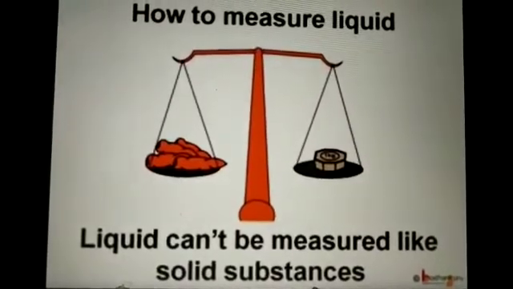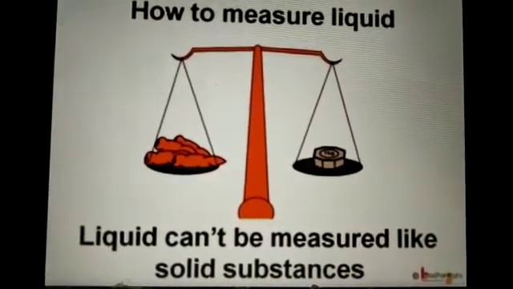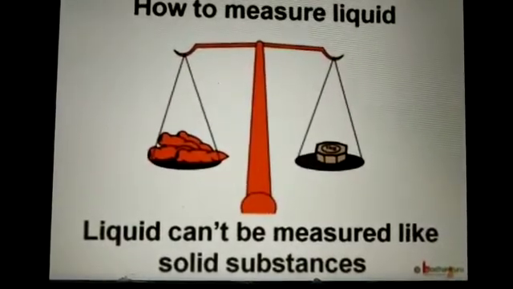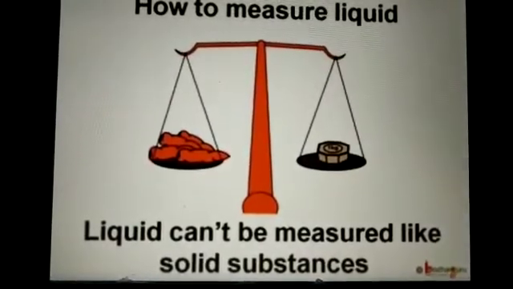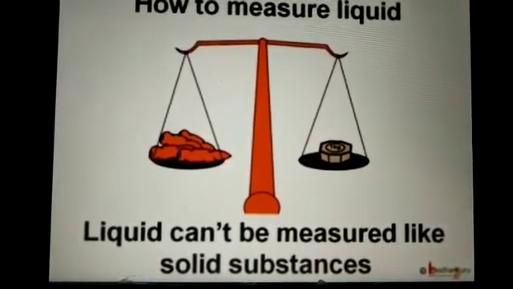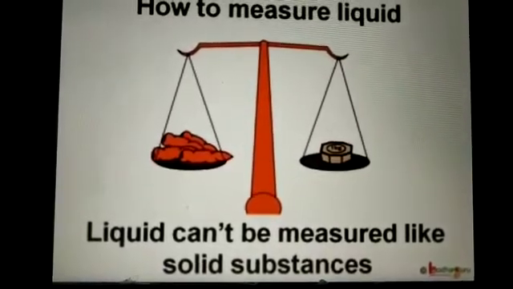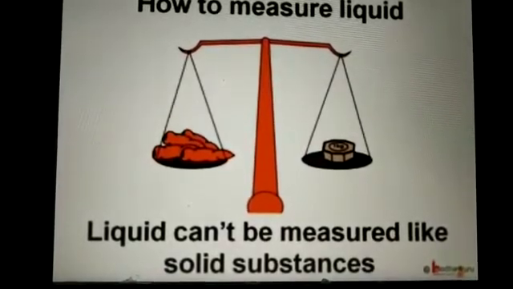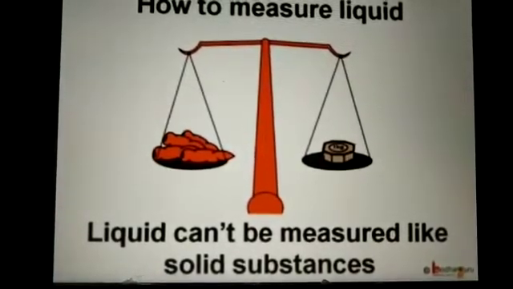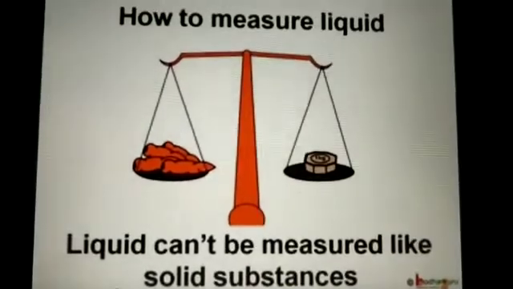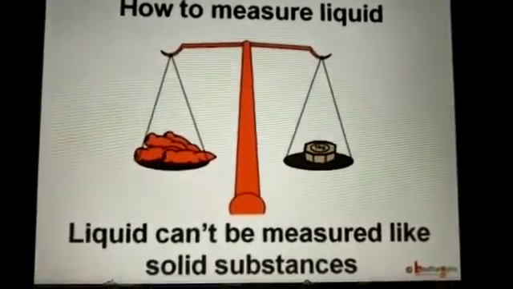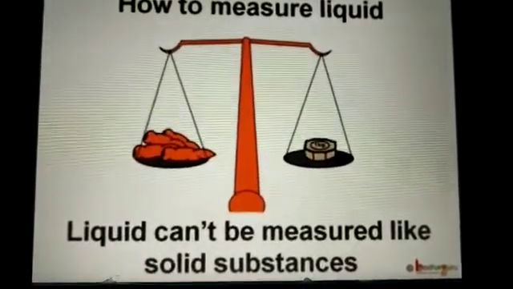But how can we measure a fixed quantity? For solids we measure in gram and kg using a weighing scale. Can we do the same for liquids? No, because liquids have the quality to flow, so we cannot weigh them like a solid.